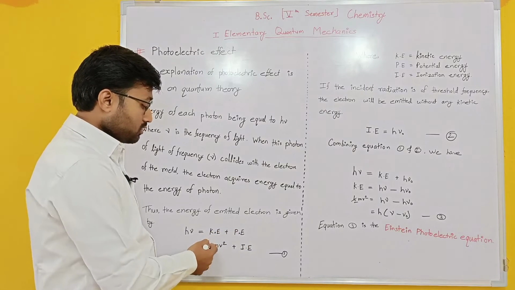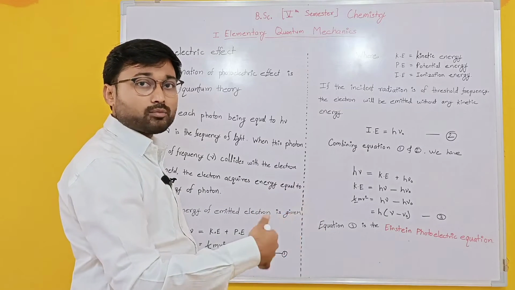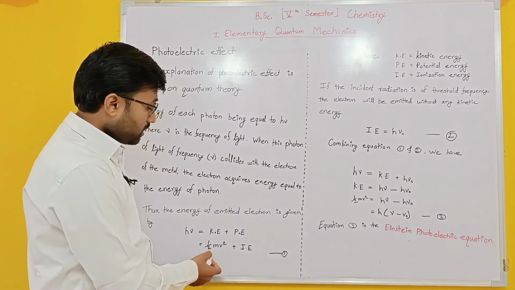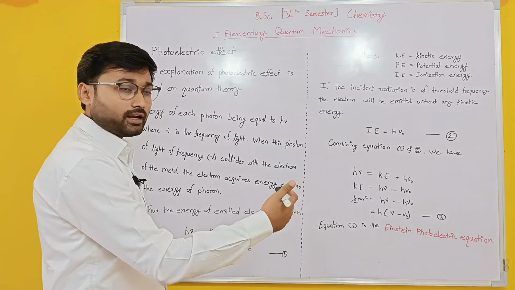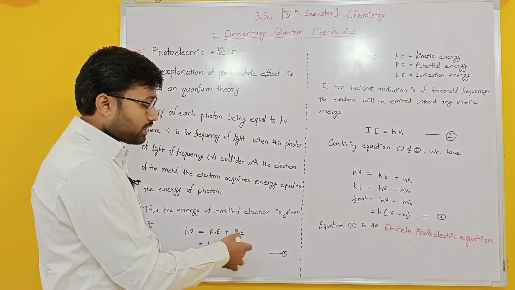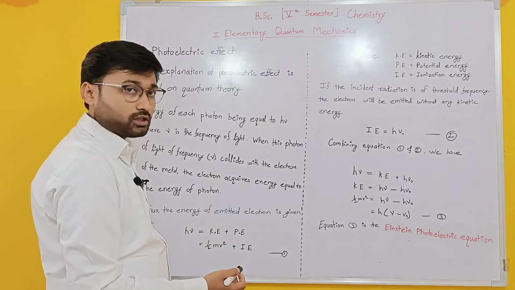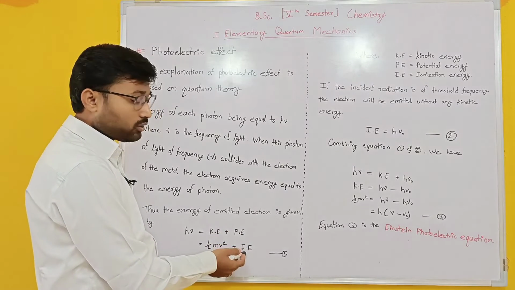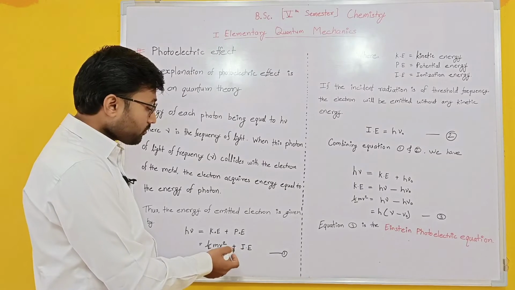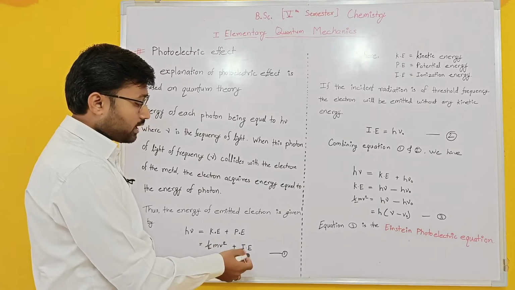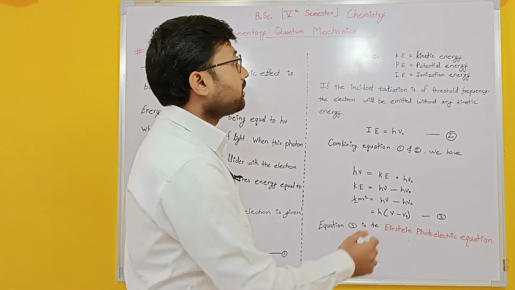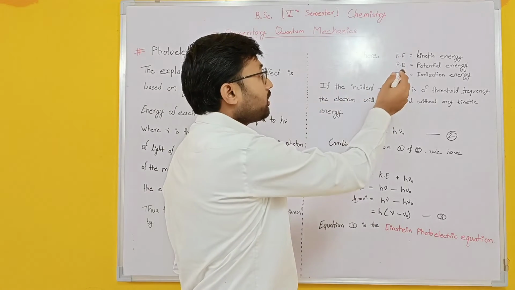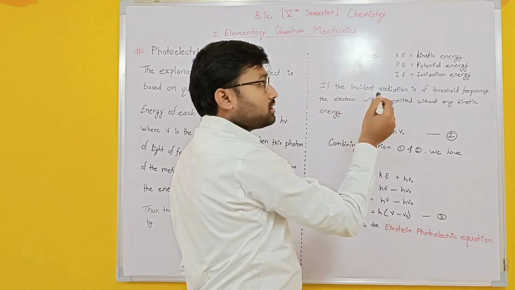Because the photoelectron is coming out from this metal, some energy is dissipated as kinetic energy, and some energy is utilized in the form of potential energy. Here the potential energy is equal to the ionization energy. We can consider this as equation number 1, where KE is the kinetic energy, PE is potential energy, and IE is ionization energy.